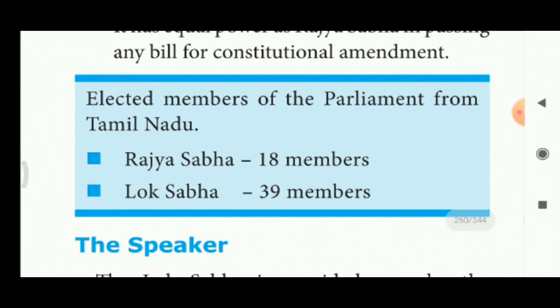Elected members of parliament from Tamil Nadu. Rajya Sabha 18 members, Lok Sabha 39 members. From Tamil Nadu, 18 members are elected to the Rajya Sabha, and 39 members are elected to the Lok Sabha.